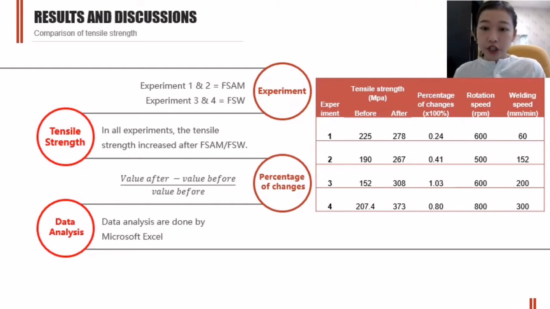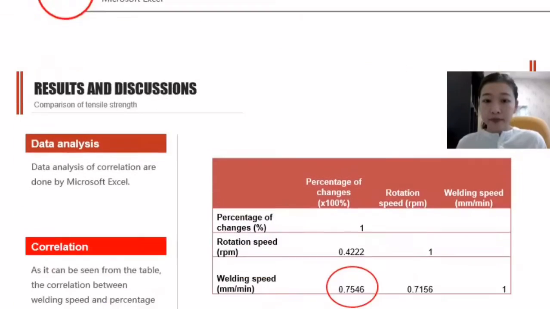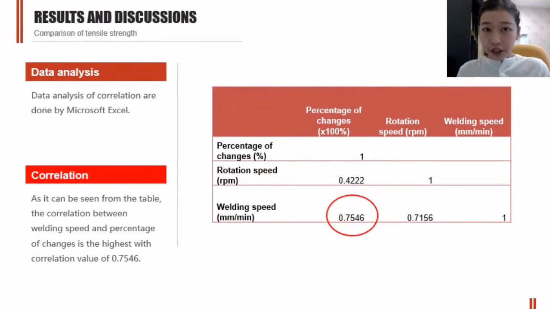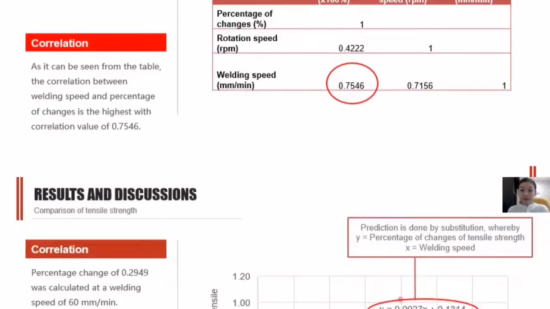And the percentage change, how I calculate is I took the value after minus the value before and divide by the value before. And for the data analysis, I did it by Microsoft Excel. By using the features in Microsoft Excel, I can find out the correlation between each factor. As you can see from the table, the highest correlation with the percentage of change is the welding speed with a value of 0.7546. In other words, welding speed affects the percentage of change of tensile strength the most.